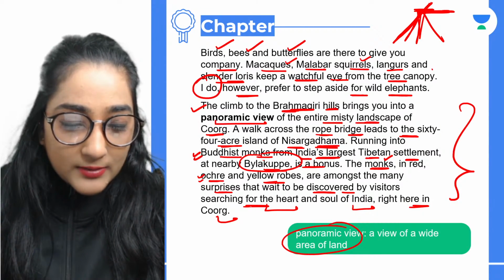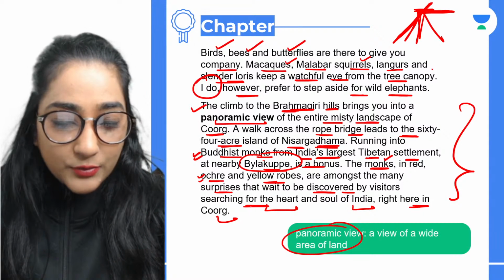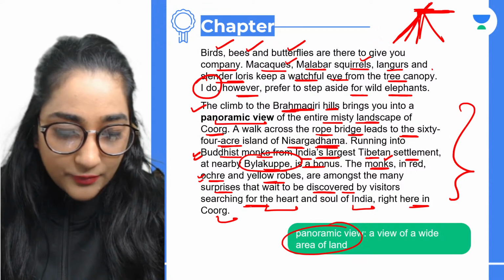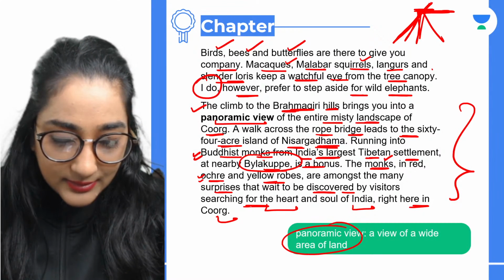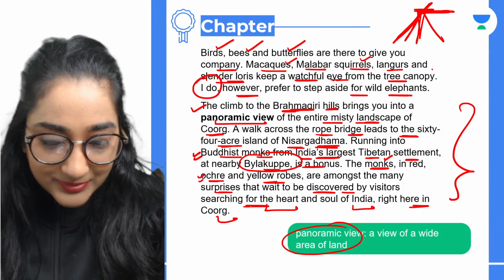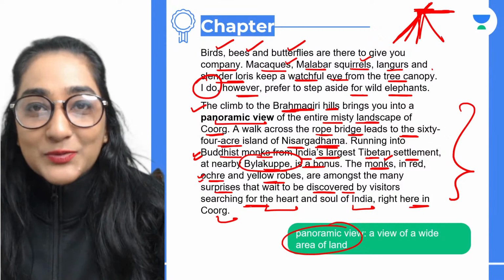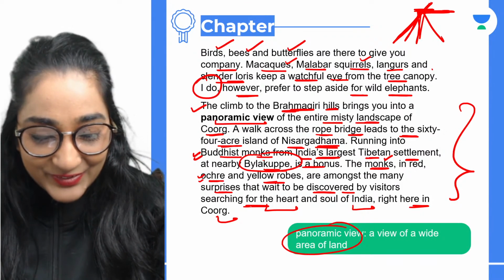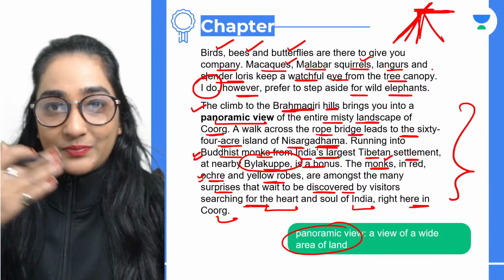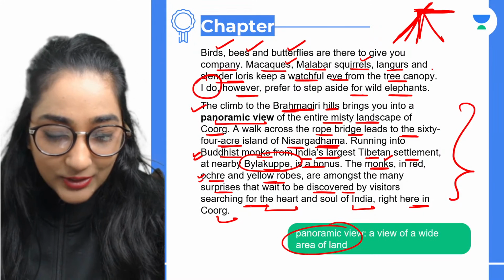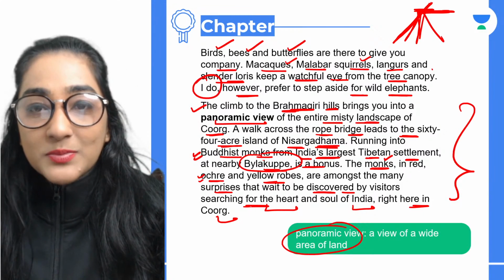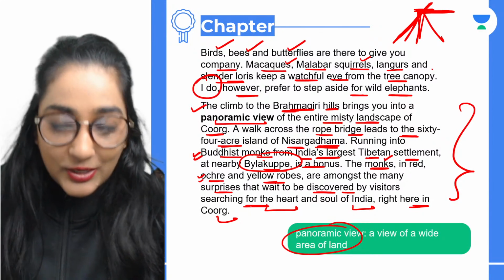All right, is this clear to everybody? Yes, everyone. Same is the case with me too, when I had read it first. Robes is the attire, the clothes that they wear. Okay? Robes means clothes. All right.